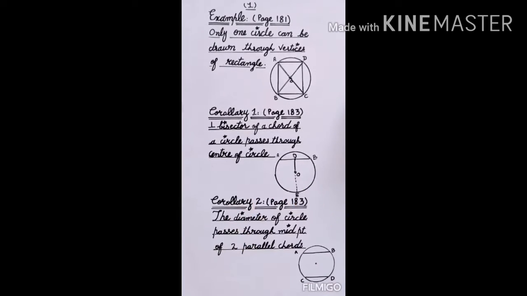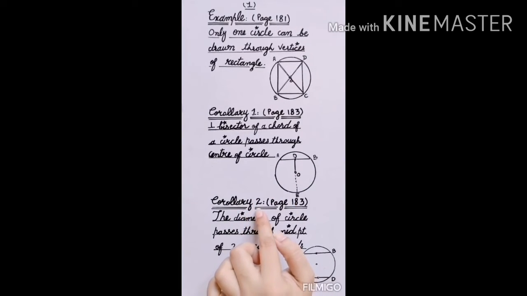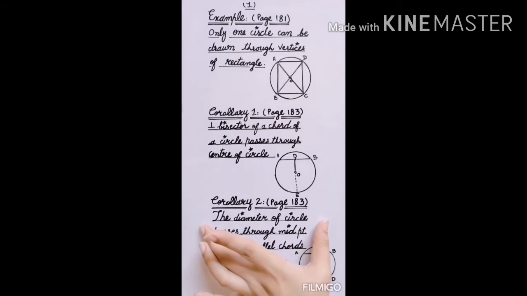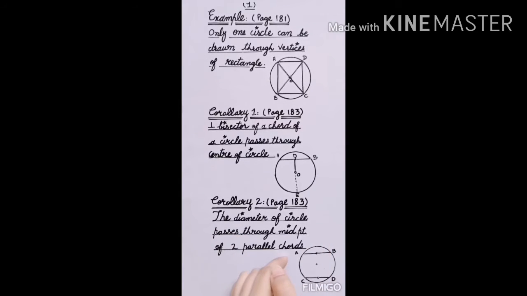Now we will discuss corollary number 2, that is on page number 183. If you want to draw the diameter of a circle, they have said it will pass through the midpoint of two parallel chords.